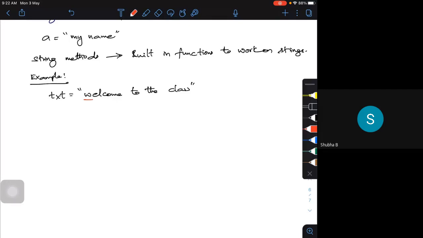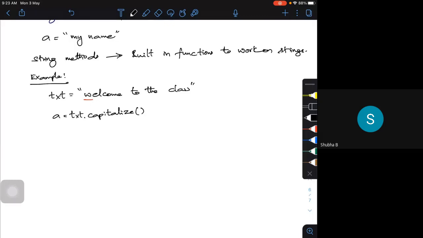If I want to do that, there is one particular function called capitalize. So let me call the result A. A is equal to txt, the string I have defined, dot capitalize.